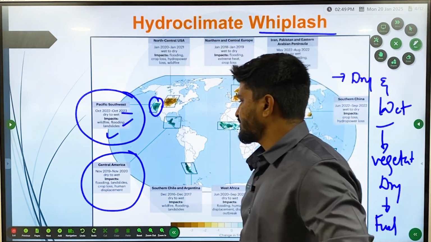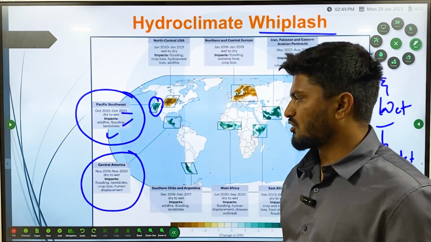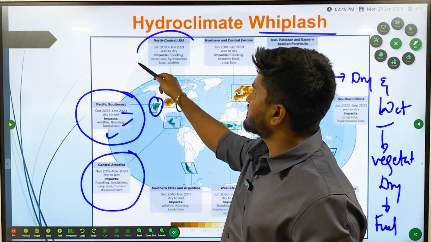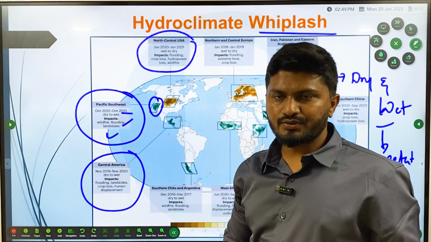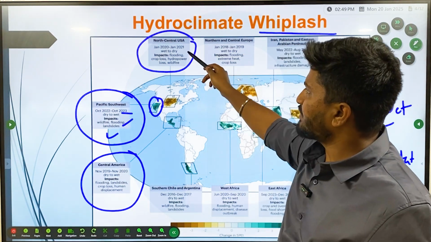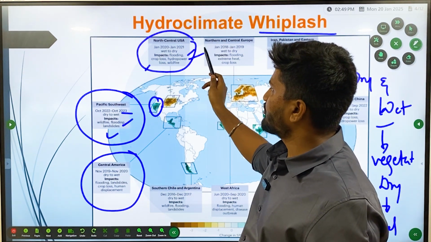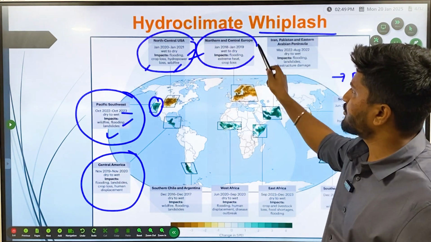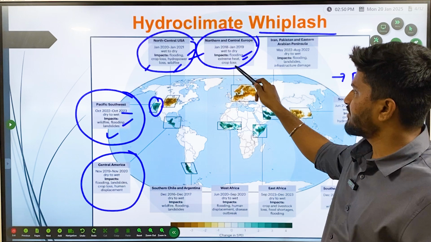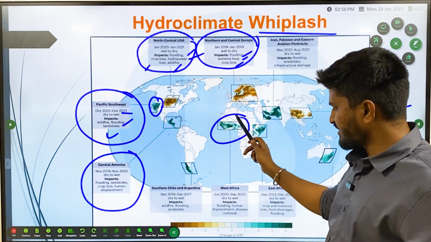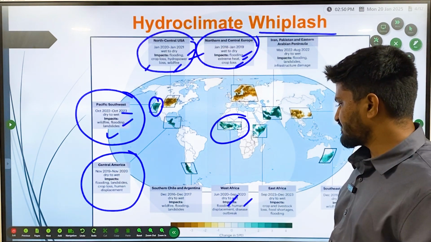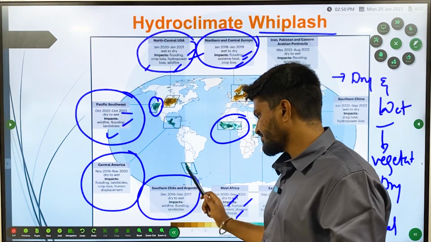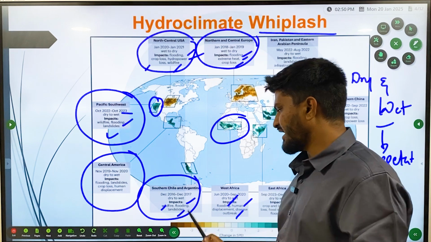The impact was flooding, landslides, crop loss, human displacement, etc. Similarly, in the North Central USA, January 2020 to January 2021, the impact was flooding, crop loss, hydropower loss, wildfire. In northern and central Europe: flooding, extreme heat, crop loss. In western Africa: flooding, human displacement, disease outbreak, etc. And in southern Chile and Argentina: wildfire, flooding, and landslide.